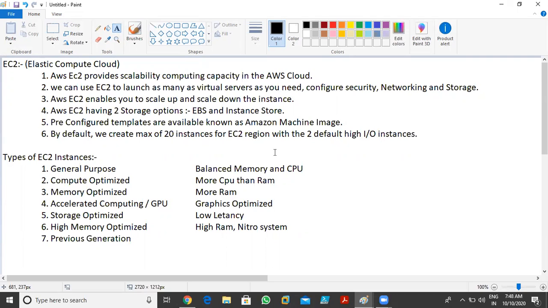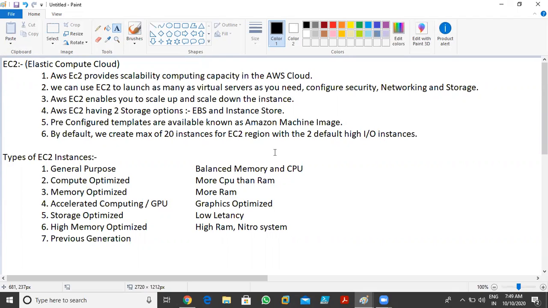So it means that if you have a low configuration EC2 instance, you can go to a higher one. AWS EC2 lets you scale up and scale down the instances, meaning you can increase the resources and decrease the resources as per the requirement. For a particular EC2 instance, meaning a particular virtual machine, you can increase the resources and also decrease them. I don't want to create a separate EC2 instance or separate virtual machine. With the same EC2 instance, I'm able to increase and decrease the resources. That is the meaning of scale up and scale down.